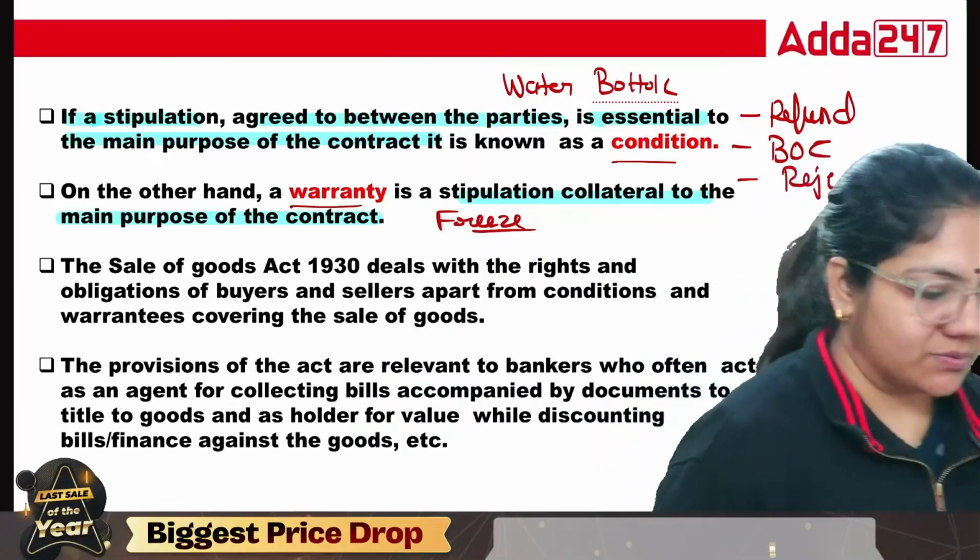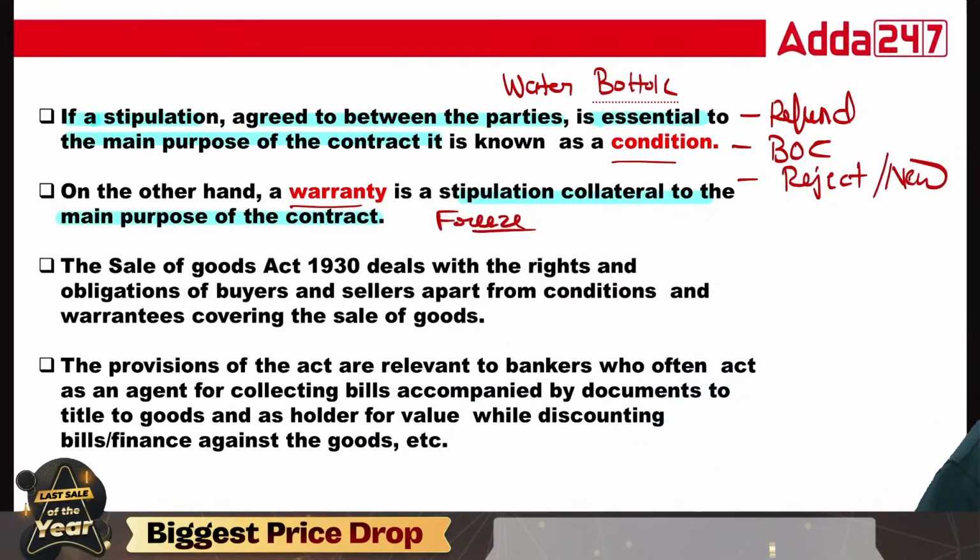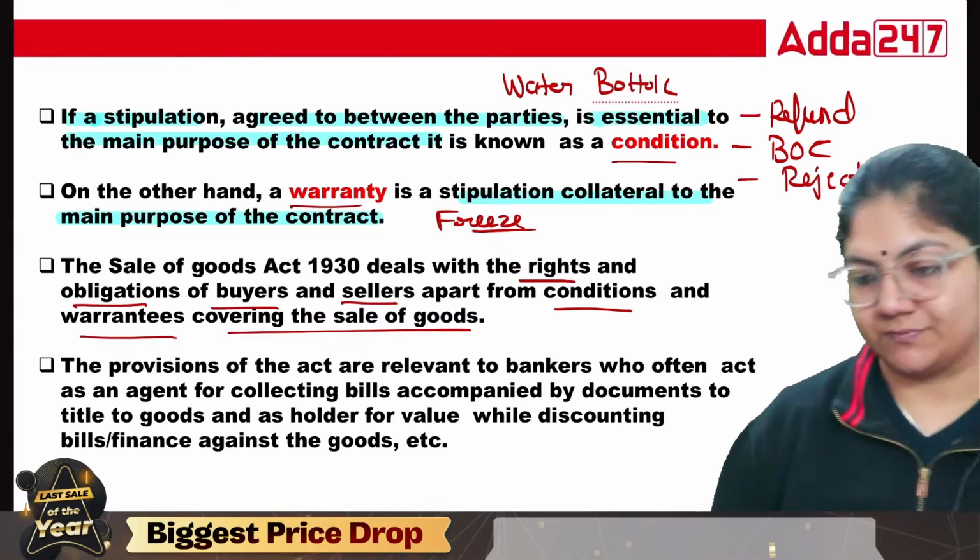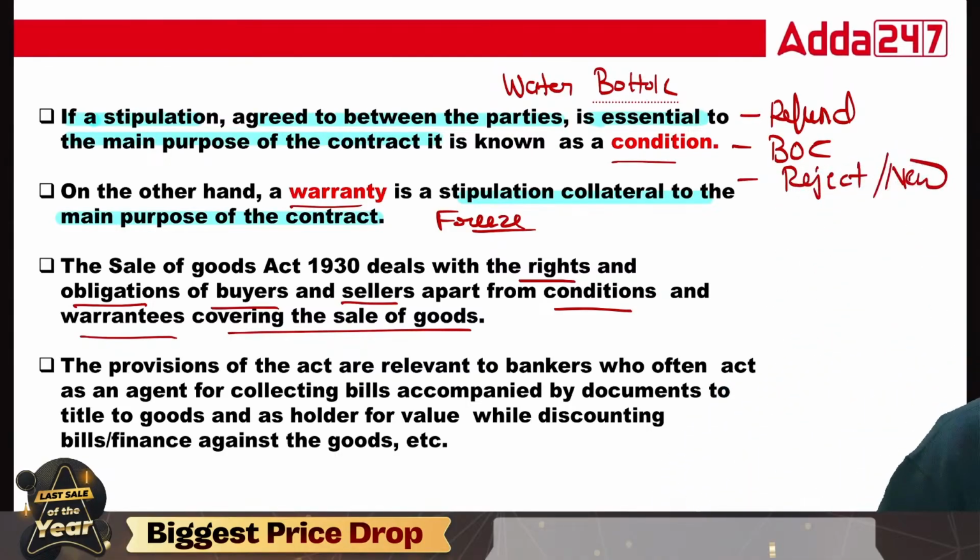Okay. So the Sale of Goods Act deals with the rights and obligations of buyer and seller, apart from condition and warranty, covering the sale of goods. The provisions of the Act are relevant to the banker, who often acts as an agent for collecting bills accompanied by documents of title to goods, and as a holder for value while discounting bills and financing against the goods.